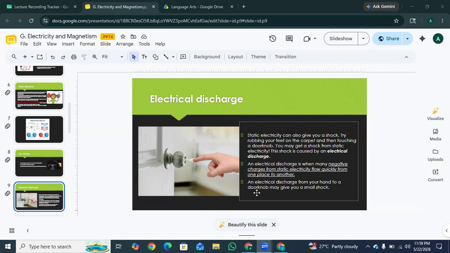So basically, we are saying that you rub your feet on a carpet, which builds up extra negative charges on your body, and you touch a metal doorknob. Like the charges quickly escape from your hand to the knob, giving you a small sudden shock. Okay?